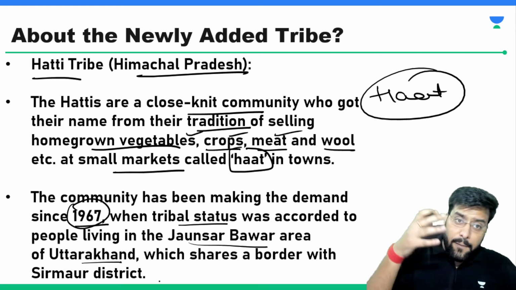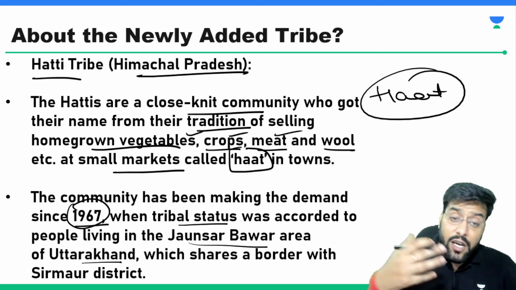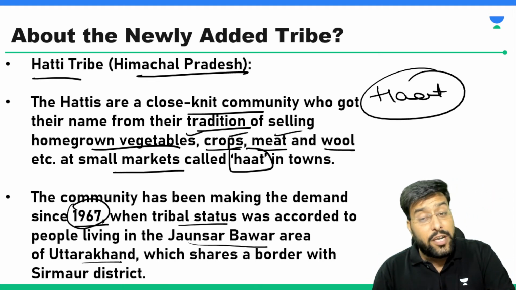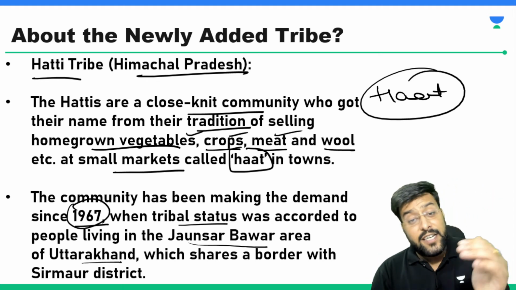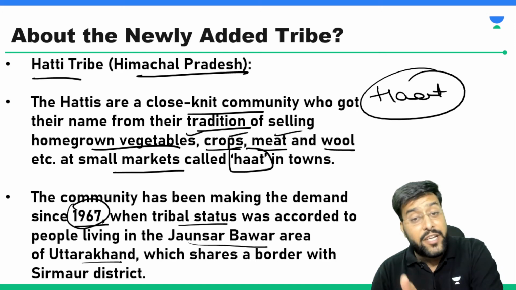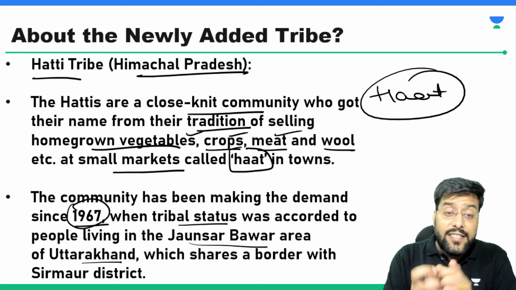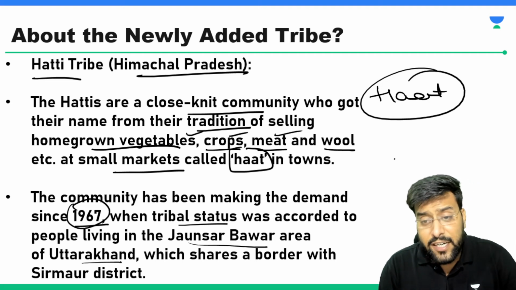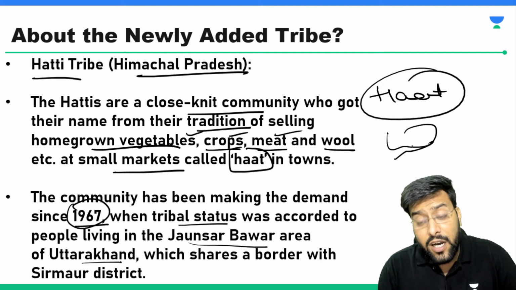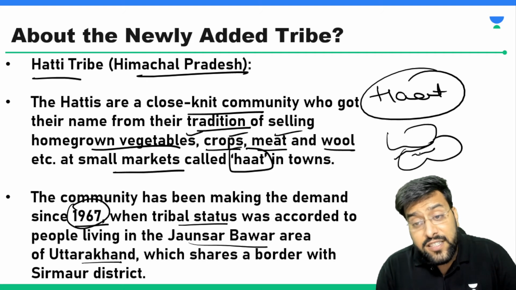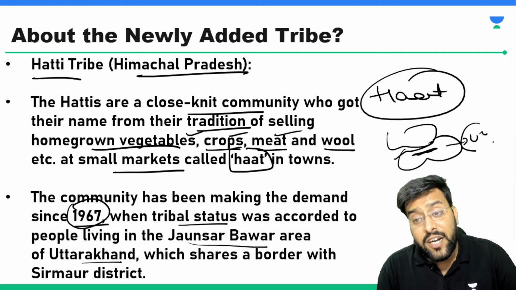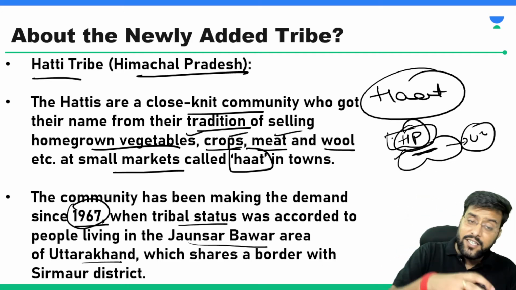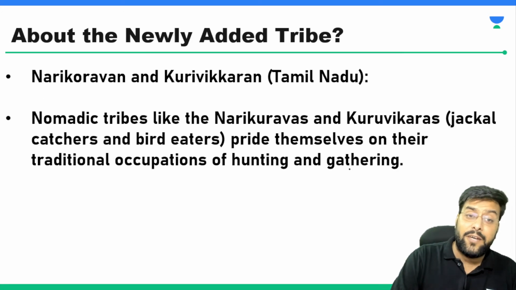This status was already accorded to people who were living in Uttarakhand, but it was not accorded to the people living in Himachal Pradesh, whereas this area shares a border with the Sirmaur district of Himachal. So Uttarakhand and Himachal shared a common boundary, and people on this side, who were part of Uttarakhand, were given this status, whereas the same community living in Himachal Pradesh was not. So since 1967 these people were demanding.